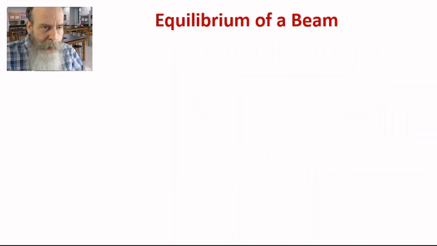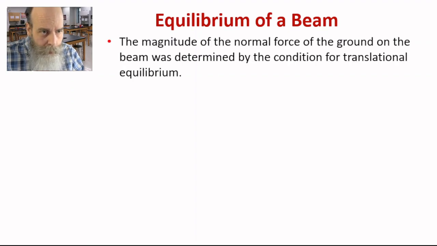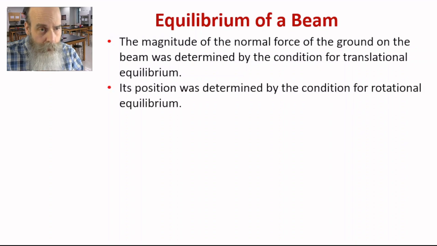We were also able to find the magnitude of the normal force which the ground exerts on the beam. We did that by looking at the condition for translational equilibrium. We could find the position where the normal force was applied by looking at the condition for rotational equilibrium.